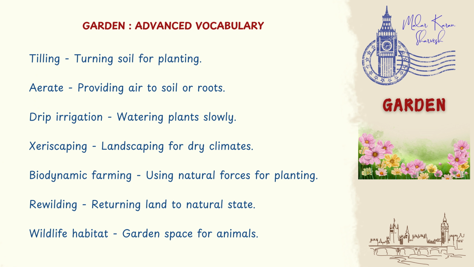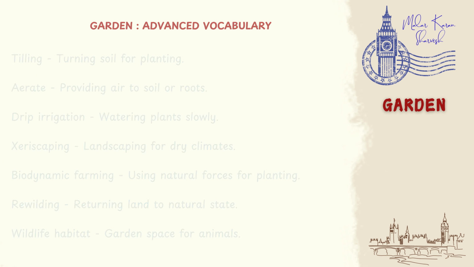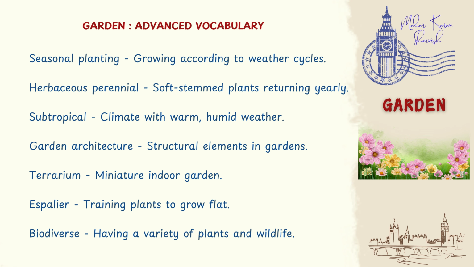Biodynamic farming, using natural forces for planting. Rewilding, returning land to natural state. Wildlife habitat, garden space for animals. Seasonal planting, growing according to weather cycles. Herbaceous perennial, soft-stemmed plants returning yearly. Subtropical, climate with warm, humid weather. Garden architecture, structural elements in gardens.